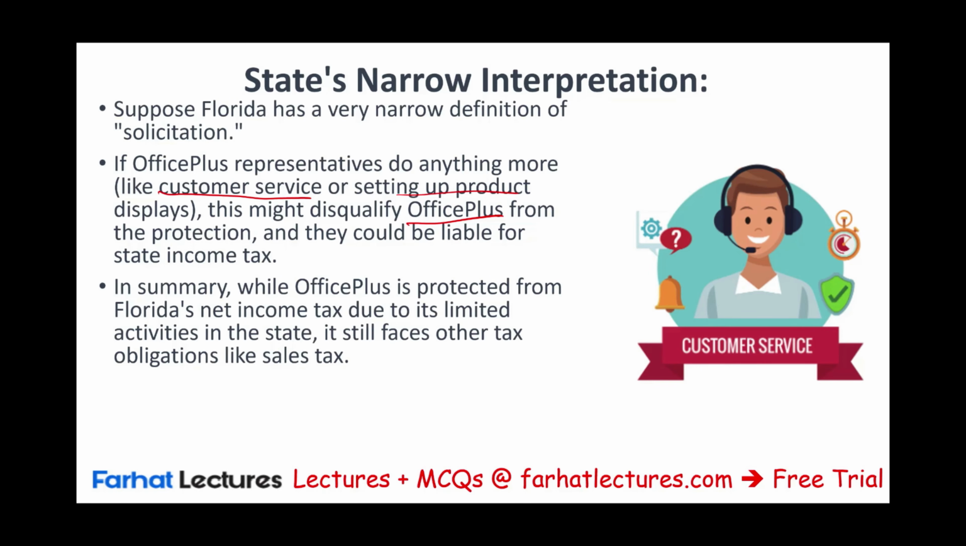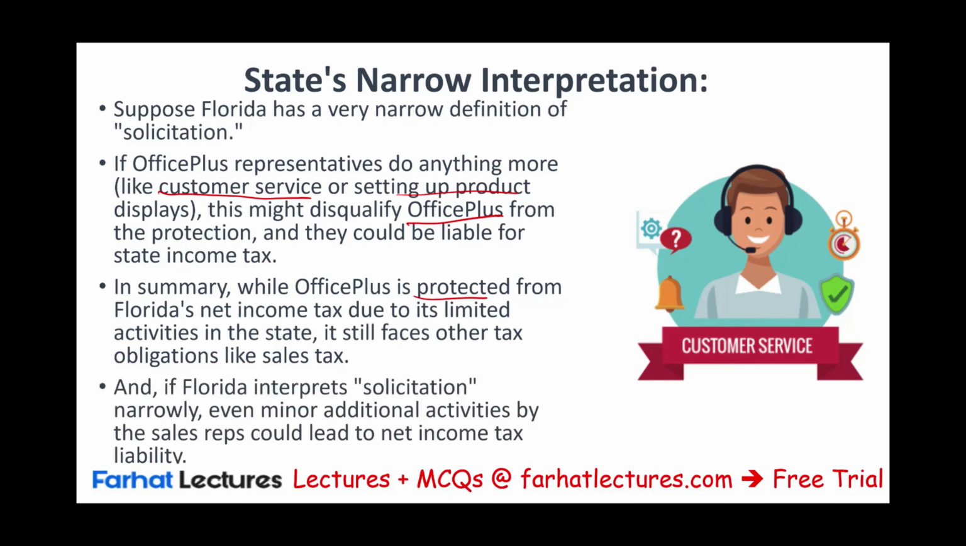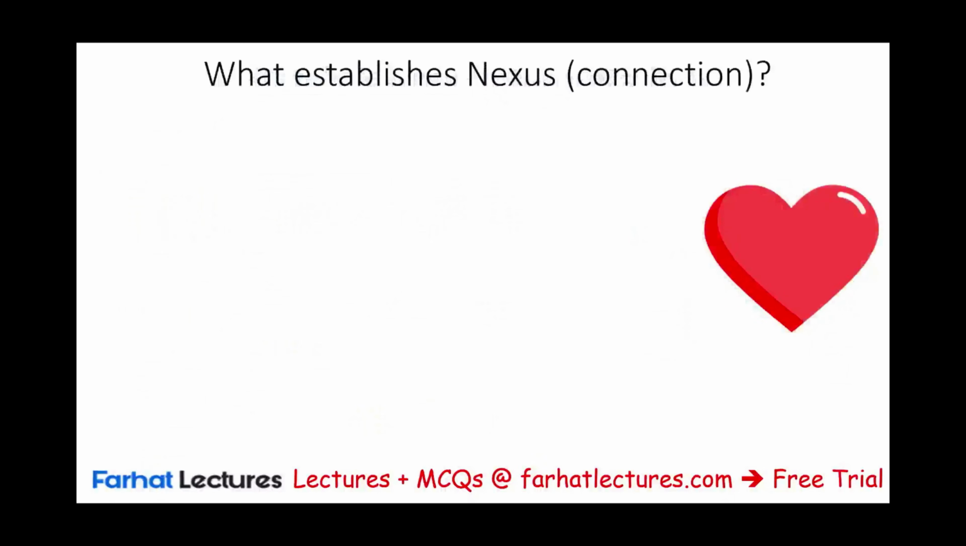Simply put, Office Supplies is protected from Florida net income taxes due to its limited activities in the state, but it could still face other taxes like sales tax, franchise tax, gross receipts tax. And if Florida interprets solicitation narrowly, any additional activities by the sales rep, kaboom, it could bring you under the Florida income tax system. So what establishes nexus or connection to that state?